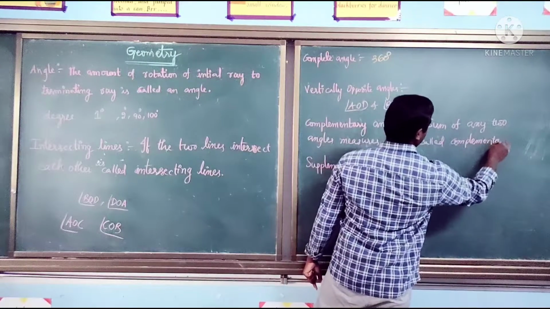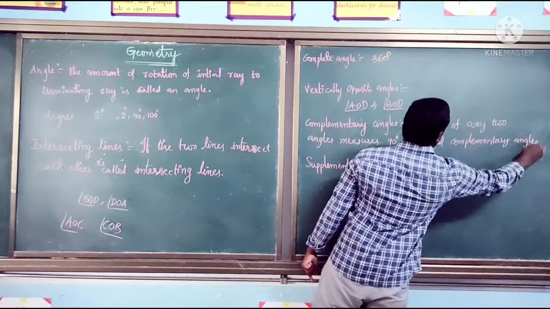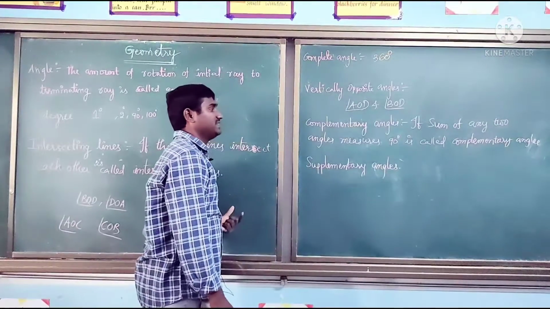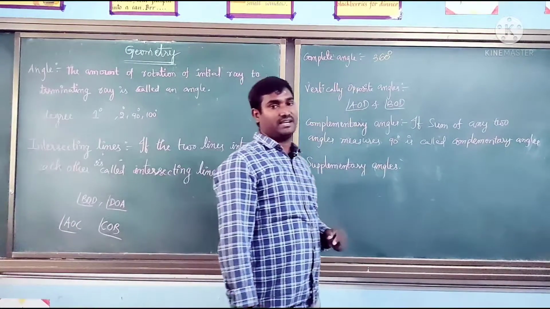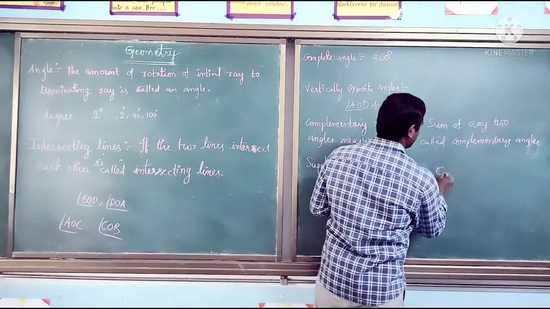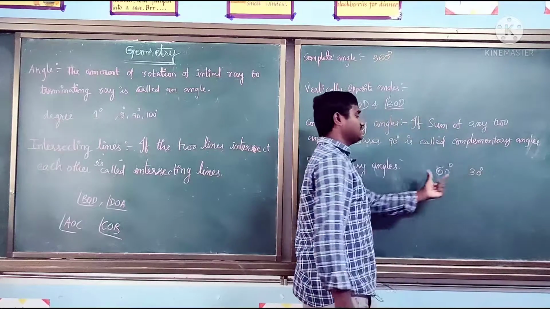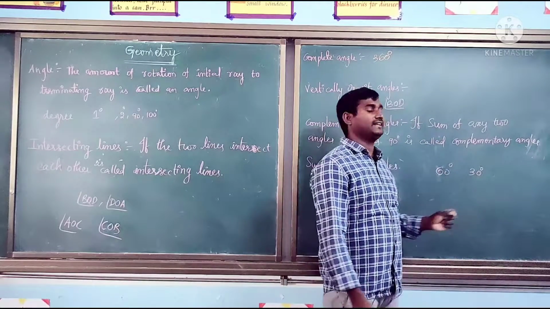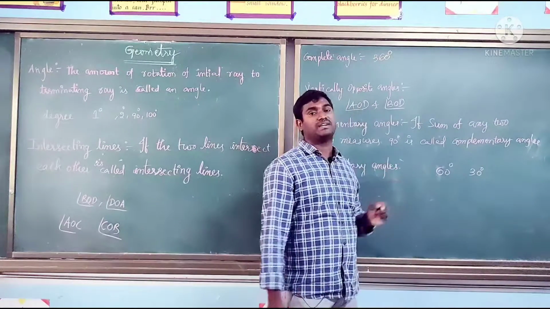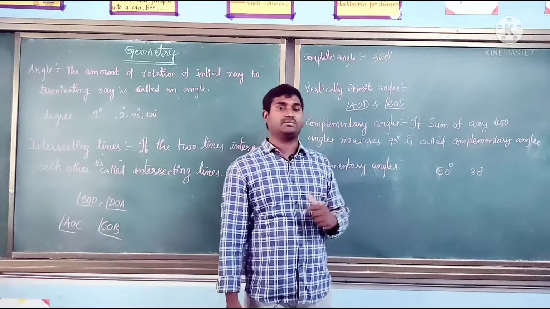Complementary angles. If the sum of any two angles measures 90 degrees, they are called complementary angles. Suppose you take 60 degrees and 30 degrees. If you sum these two angles, how many degrees? 90 degrees. So can we say 60 degrees and 30 degrees are complementary angles? Yes, we can say 60 and 30 degrees are complementary angles.